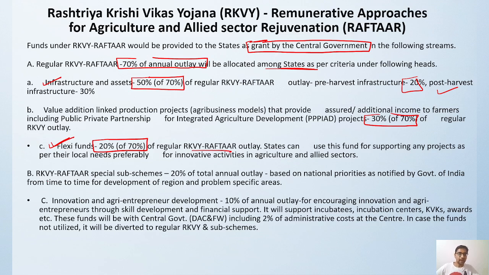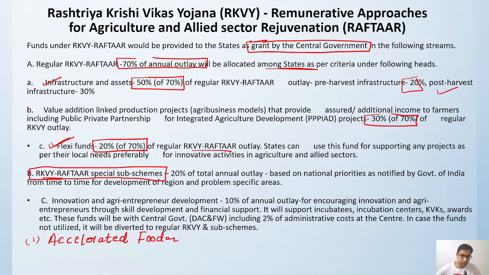Then there are the Rashtriya Krishi Vikas Yojana special sub-schemes. What are these special sub-schemes? Let me tell you. One is the Accelerated Fodder Development Program.